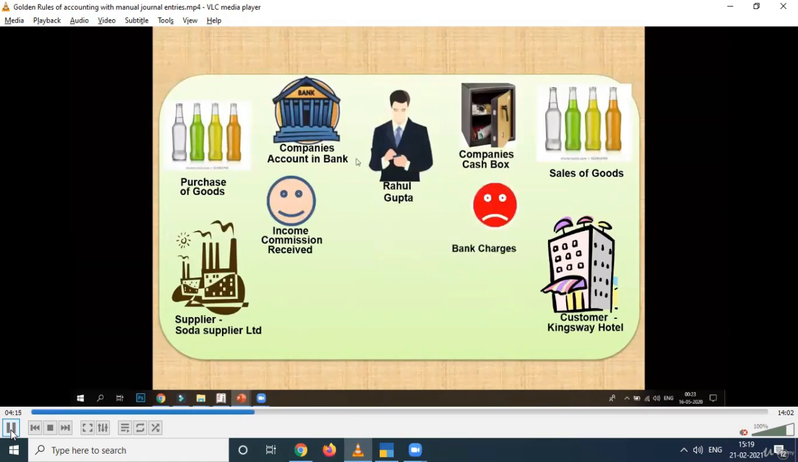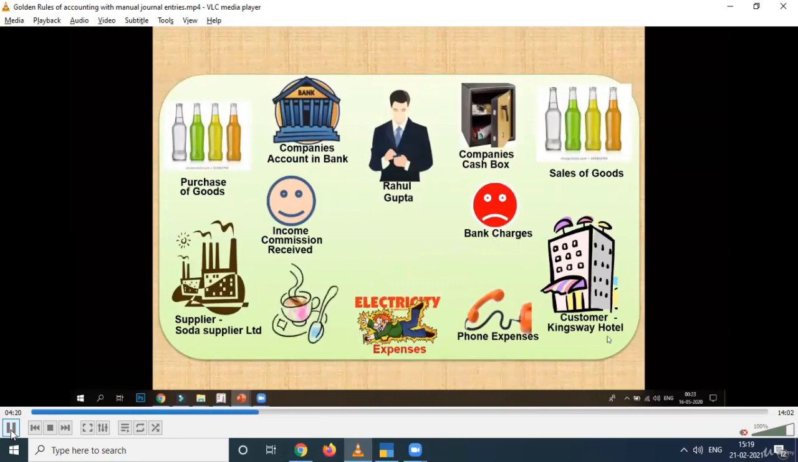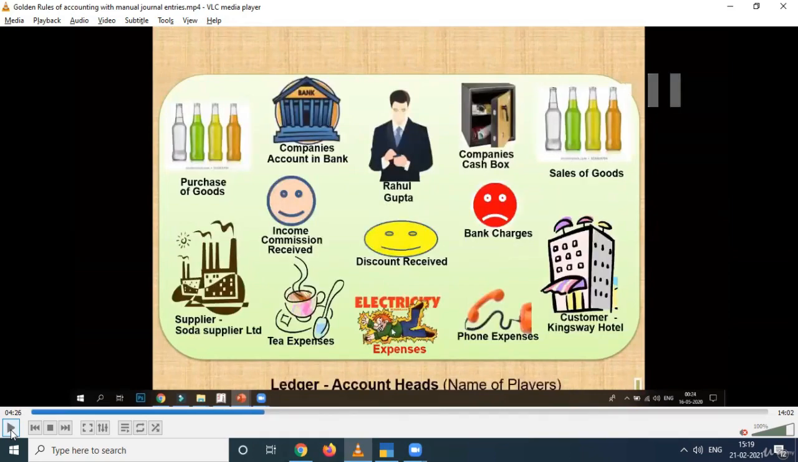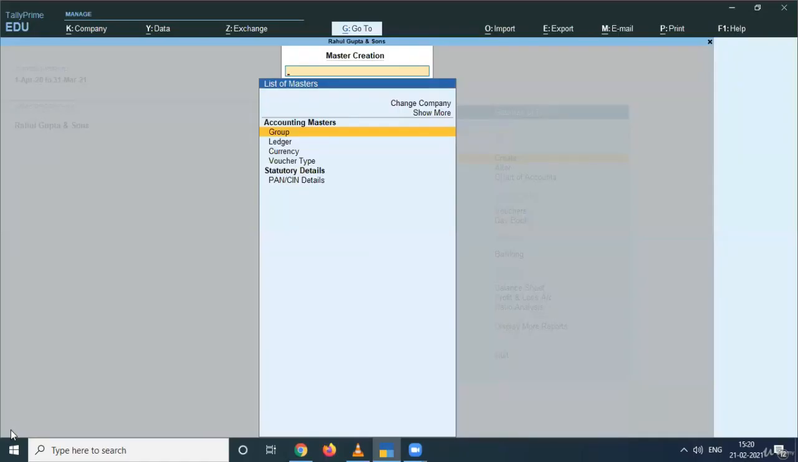Like purchases of goods, we will do the transactions, the activity related to purchase, sale, expenses, creditors, debtors, owner, cash box, bank, and so on. All these players will become the ledgers in your business transactions, in your business company. So now, coming back to my Tally Prime, I am showing you some of the groups and ledgers, how you can create them and how you can work with them.